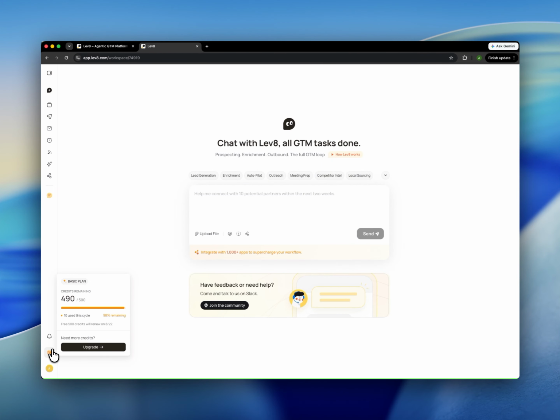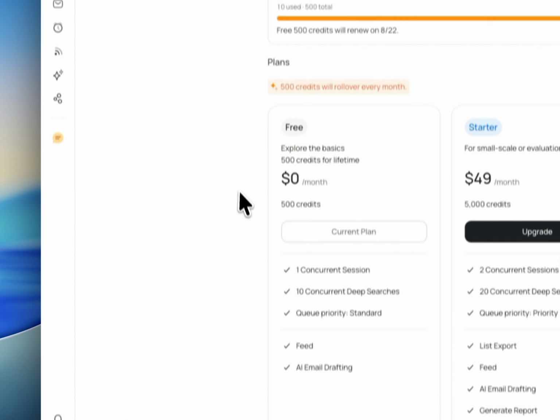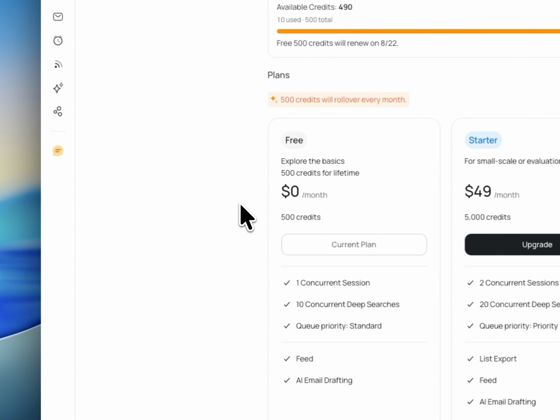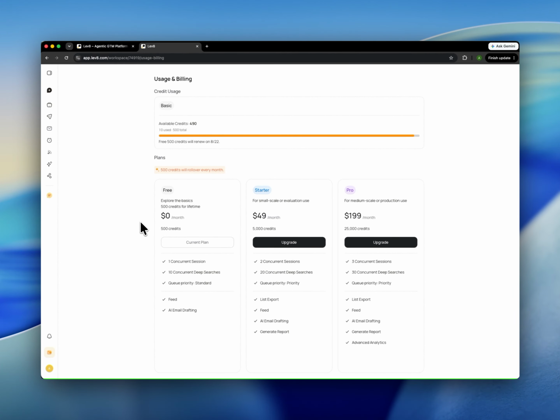It also has a few limitations, so you have to upgrade this tool to be licensed. Like maybe we have to pay something. So let me click on upgrade. They have 3 plans, and each plan contains a few credits. The first one is 500 credits, the next one is 5,000, and then 25,000 credits. I'm not sure how things will look and how it will work, but there are a few features that are available only in Pro, like the advanced analytics.